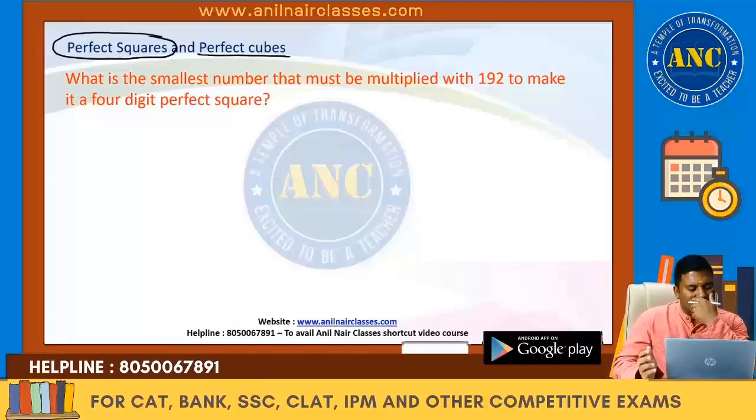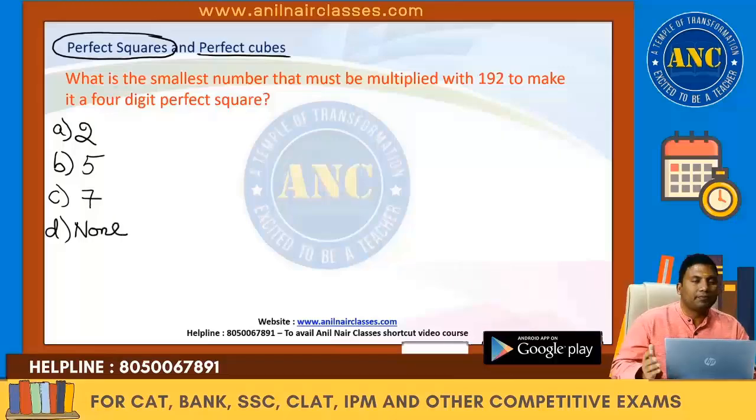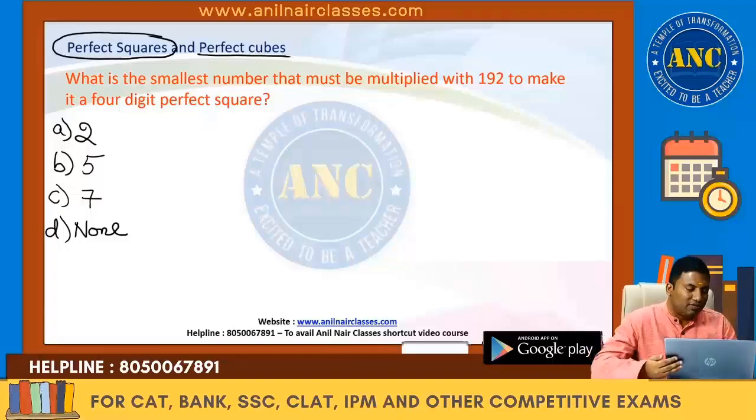First one, what is the smallest number that must be multiplied with 192 to make it a 4-digit perfect square? Suppose the options are like this. Now first we will do the traditional method, then I will tell you the Anil Nair Classes way of solving.